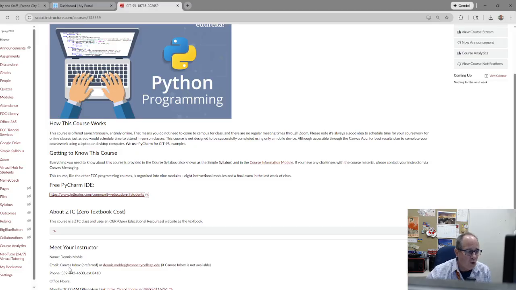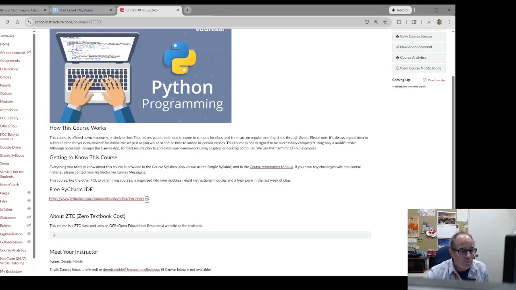I had to just answer a few questions, but I do have a 1-year license now for PyCharm Pro. So wonderful. Right now I have installed the PyCharm Community Edition. So it works just fine.